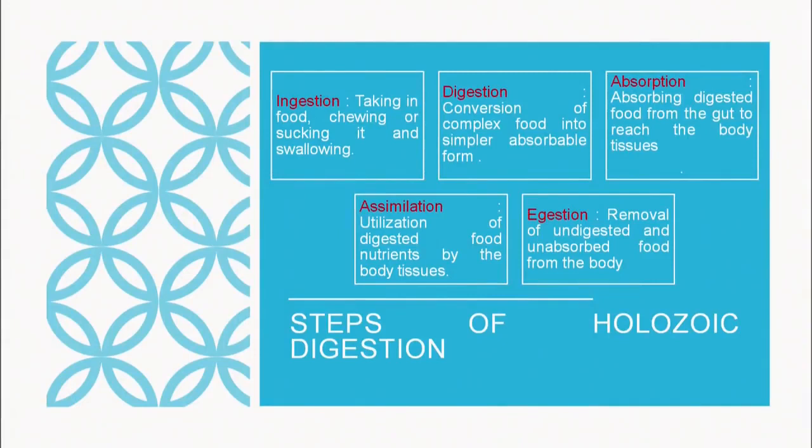Then the last step is the egestion. Egestion is the removal of the waste or the undigested food from the body. And for this egestion process, the fibers play a very important role. So whatever diet you take should always be rich in fibers so that the digestive process functions properly.